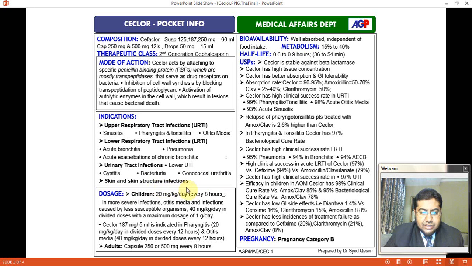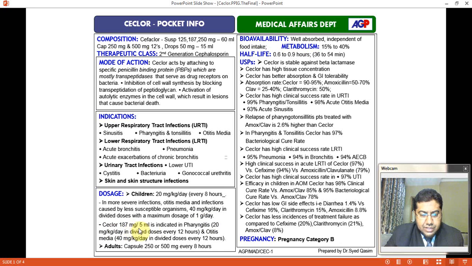Skin and skin structure infection. Dosage: children 20 mg per kg per day every 8 hours. In more severe infections, otitis media and infection caused by less susceptible organism, 40 mg per kg per day in divided doses with a maximum dose of 1 gram per day.